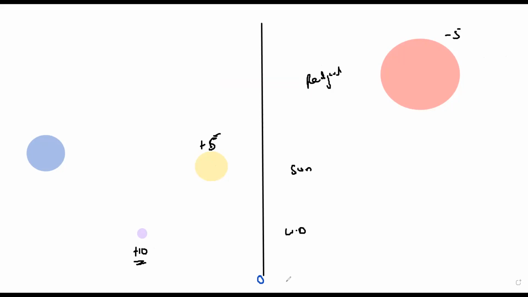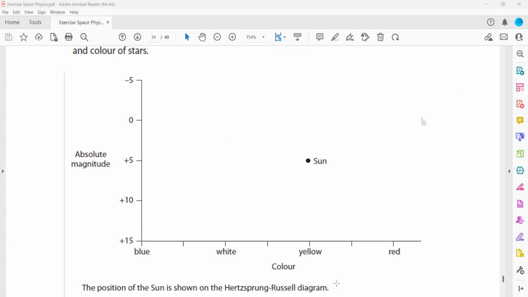So we want to receive the same amount of light from them. If we start all of them from the same origin, which position should the red giant move to, which position should the sun move to, and the white dwarf, so that we have balanced radiation, the same amount of radiation from all of them? That is the concept of absolute magnitude. So they give you a reference. It can be any number. It's not necessarily +10.